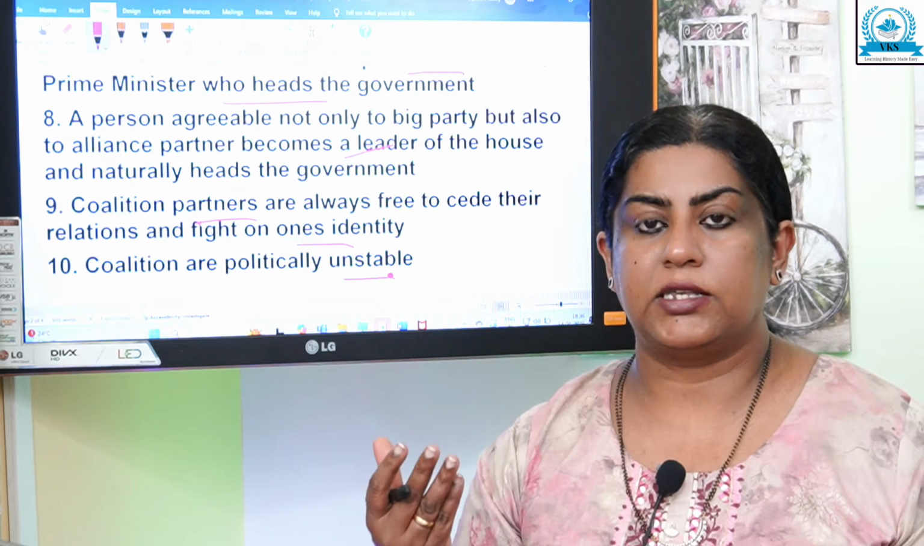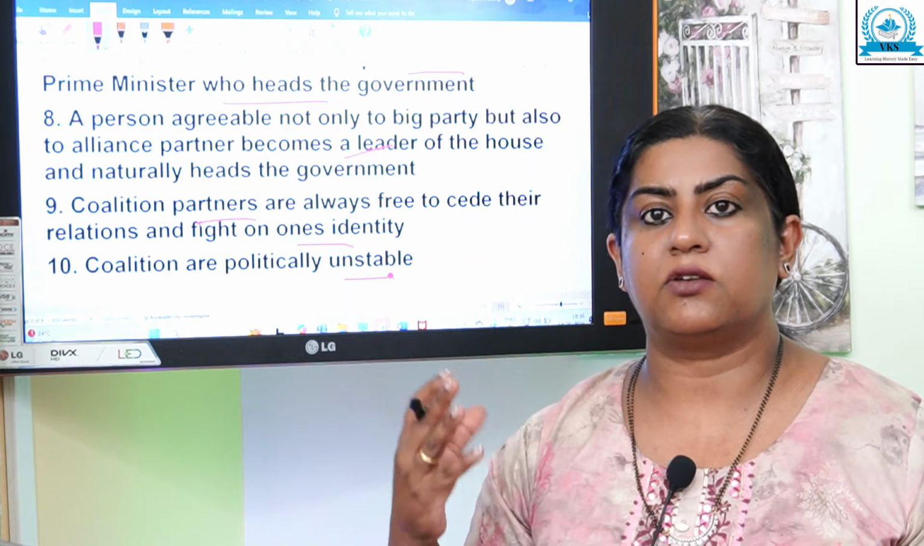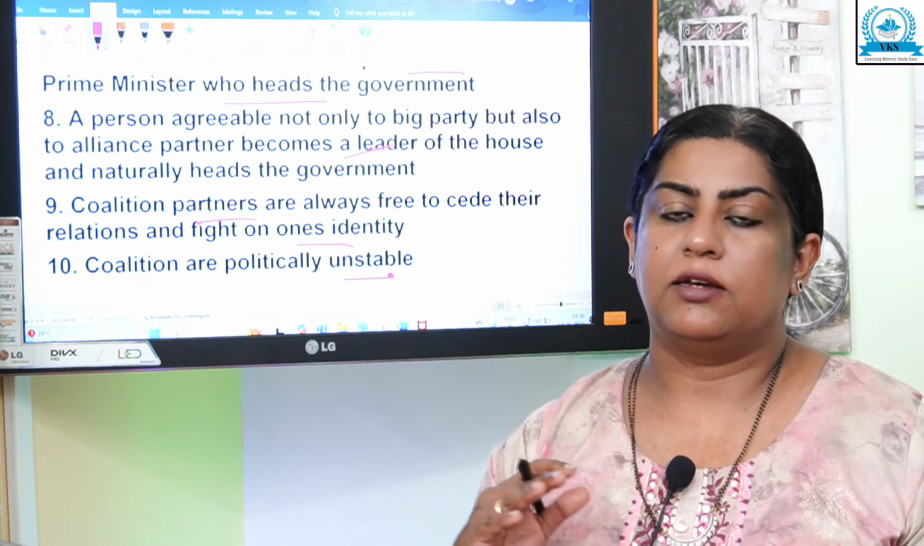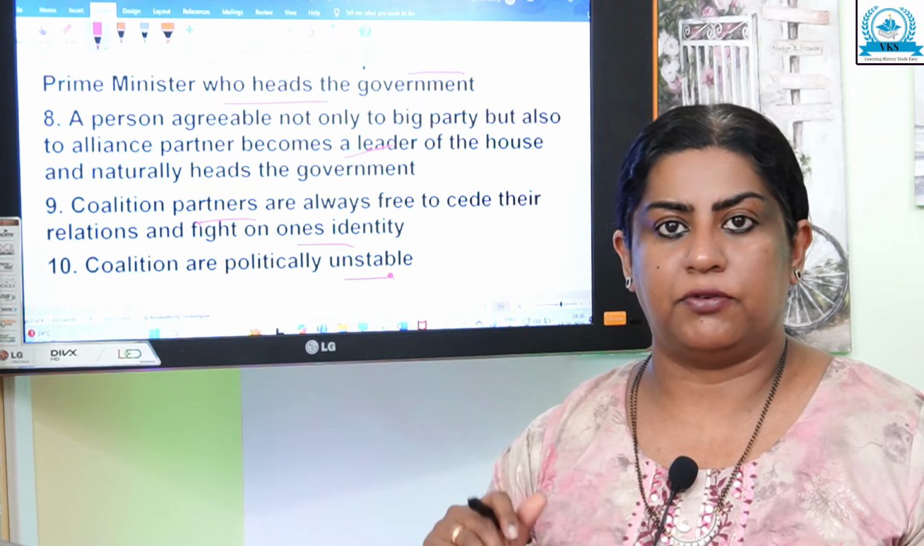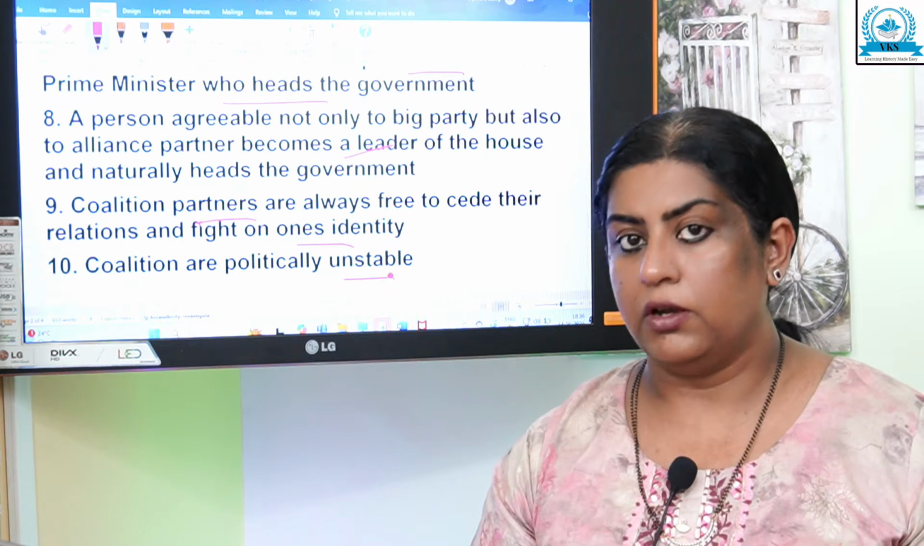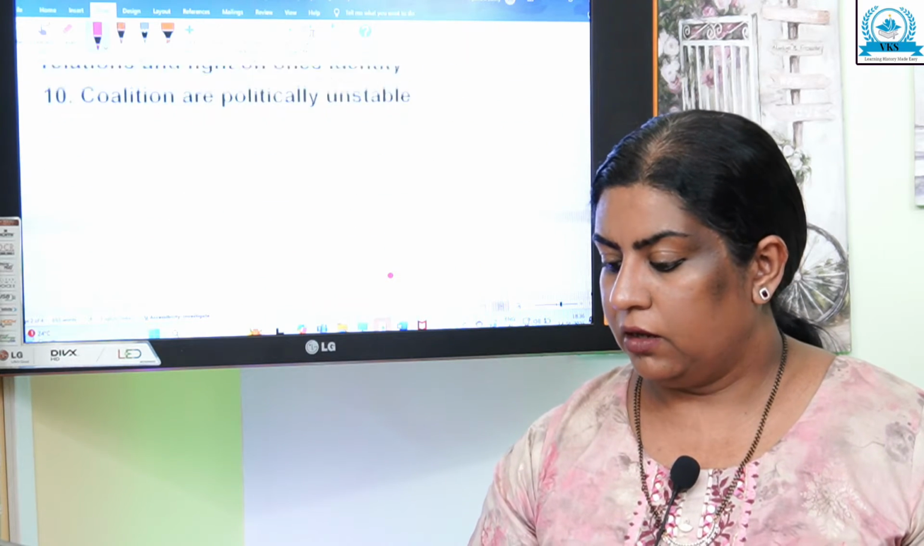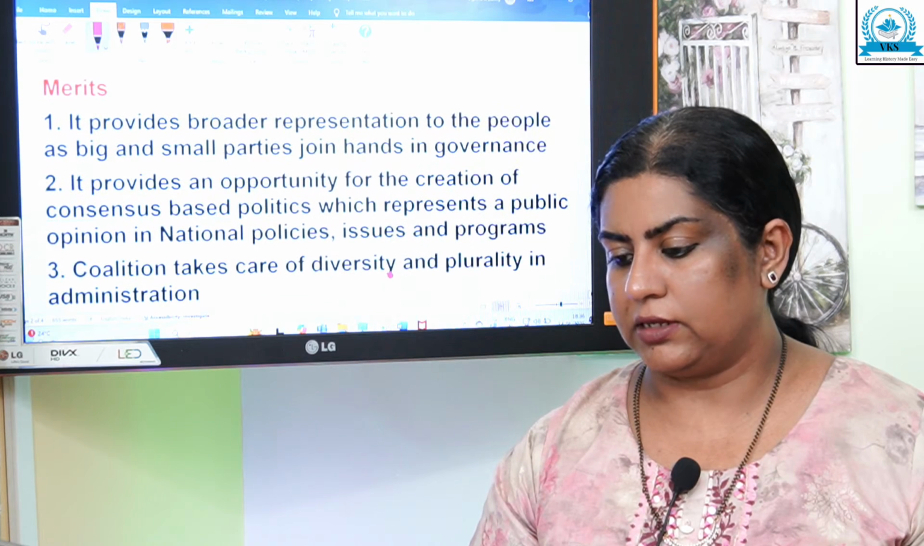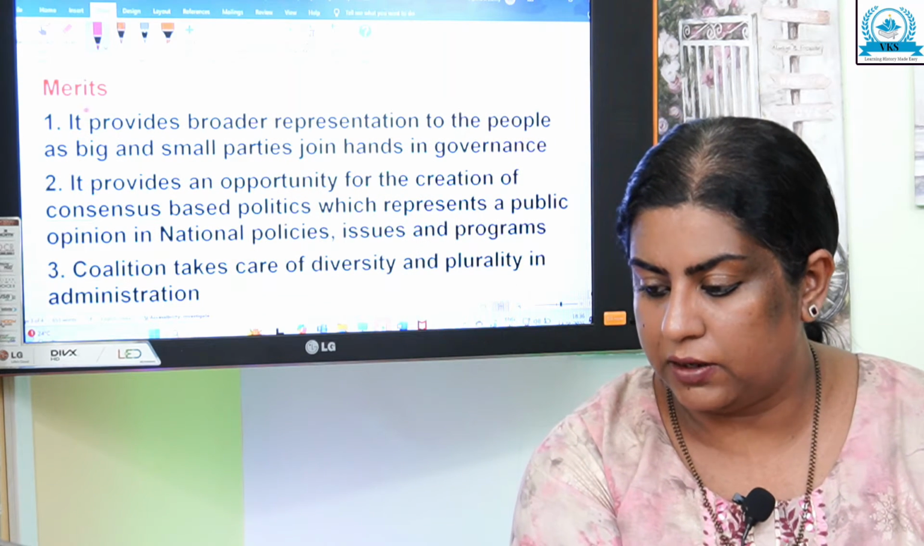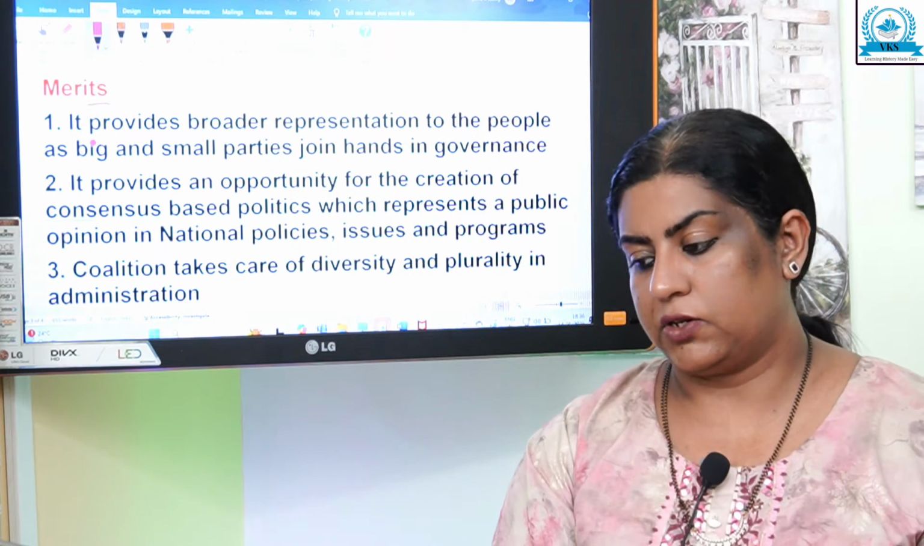So it is always understood that when two parties or more than two parties come together, there is always an unstable kind of government. So that also is a feature of coalition government. Now let us see the merits and demerits. So first let us see the merits or advantages of having a coalition government.